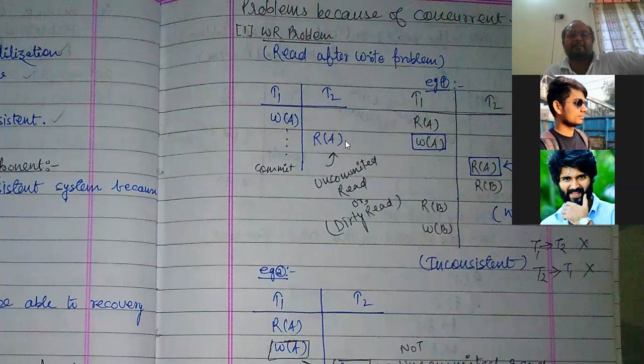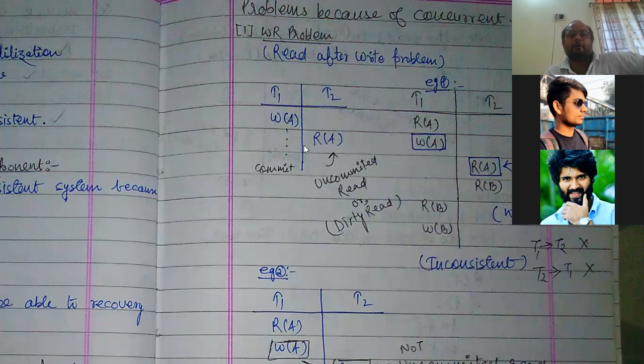Suppose the T2 transaction is reading an item which is written by the uncommitted T1 transaction. That means the T1 transaction has not saved what it has written, and another transaction is reading that. And suppose if it had made some mistake, it may roll back. It may get its old value, and T2 has read the wrong value.